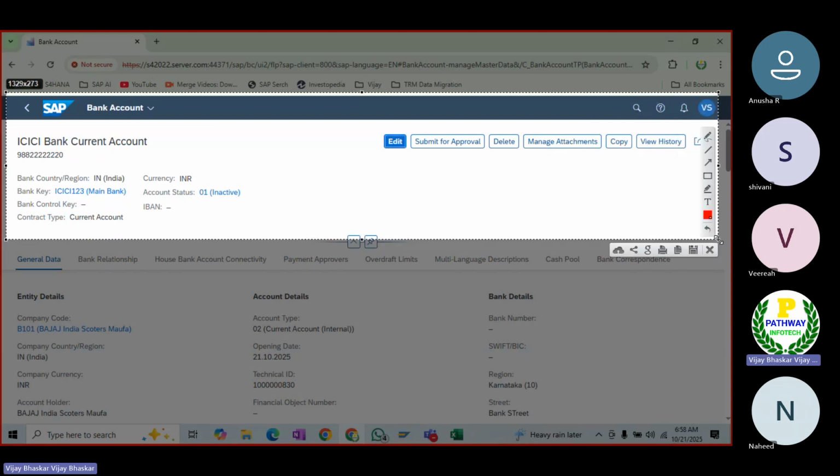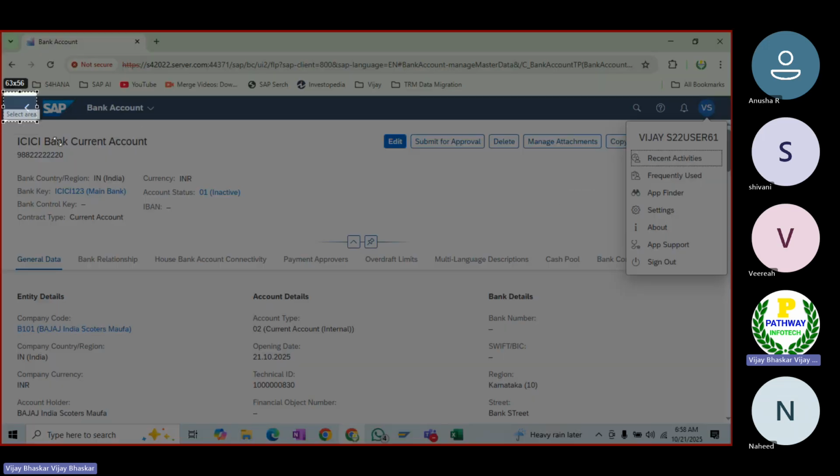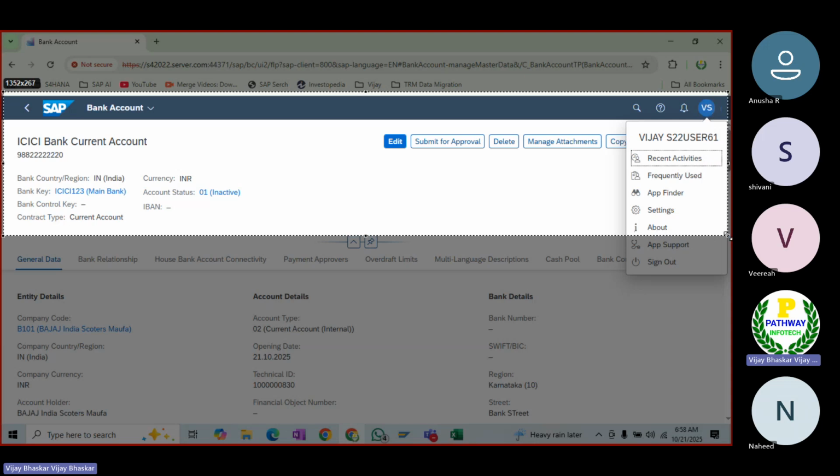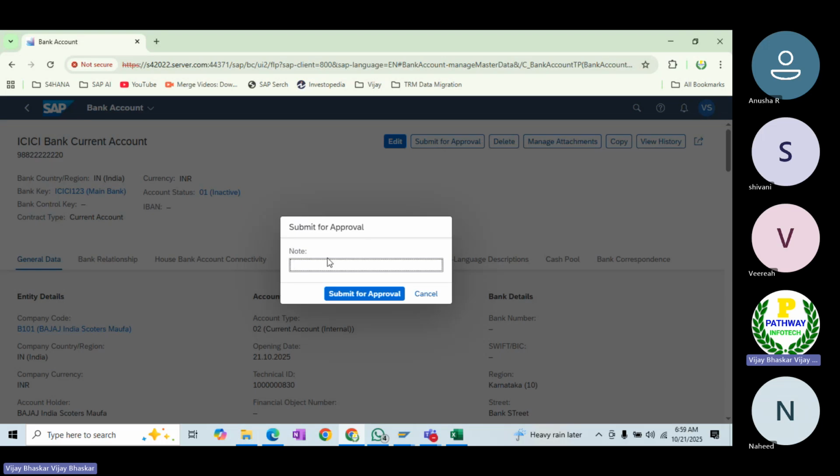You can see that my user ID is still there, S22 user 61. I'm just taking it along with my user ID. Now let me submit for an approval. Let's see what will happen. Submit for approval here. Notes: please review and approve it.